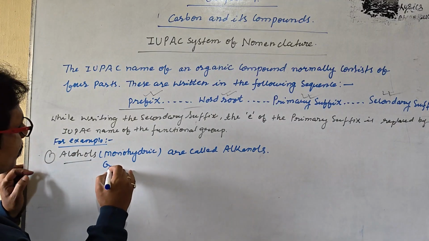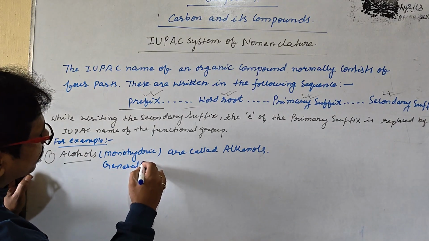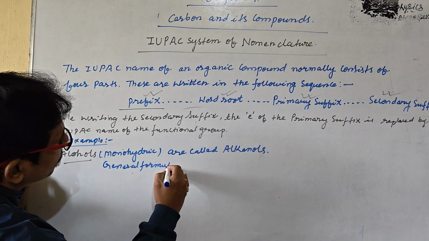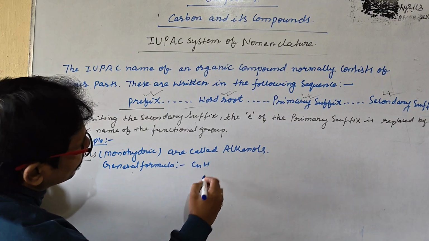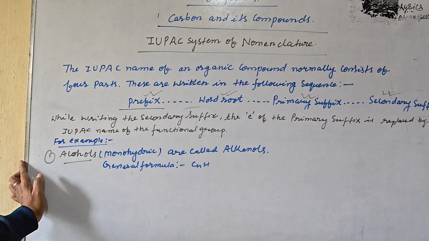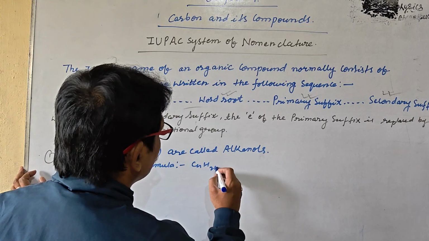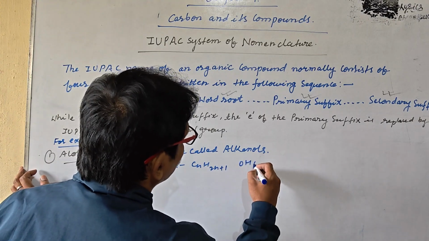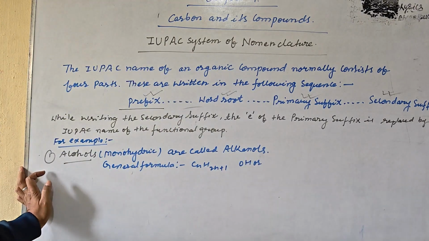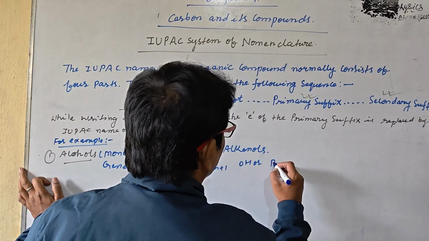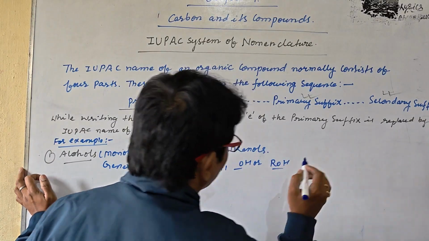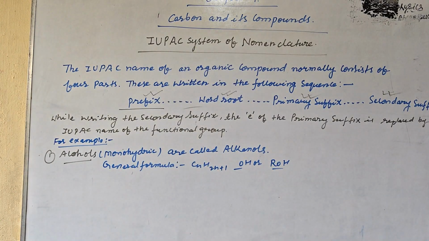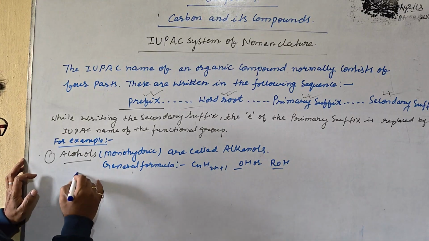How can we write this? The general formula is always to be prepared. The general formula is CnH2n+1OH or ROH. These are the things, so always keep it in mind.